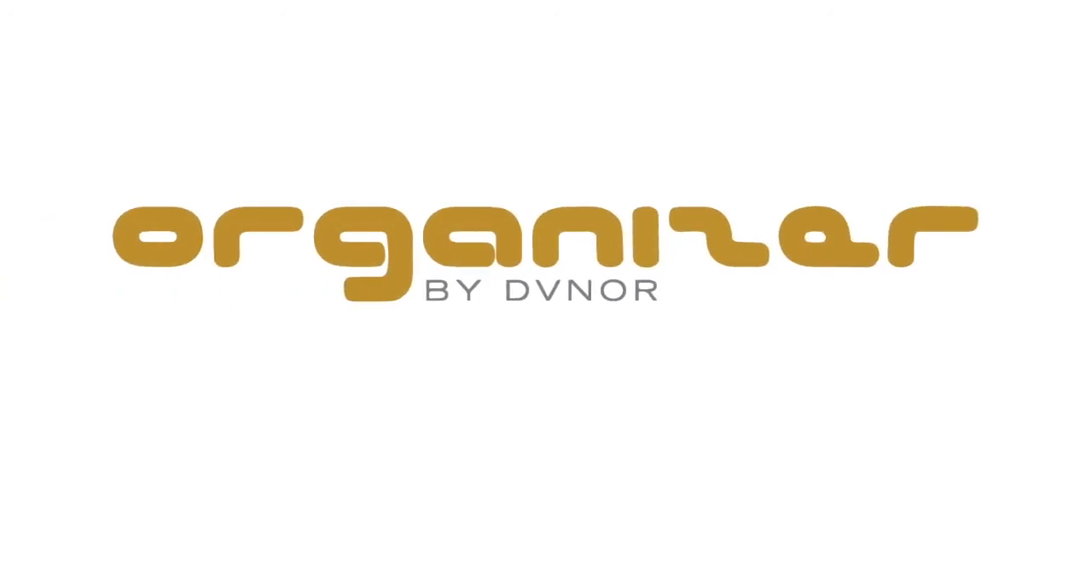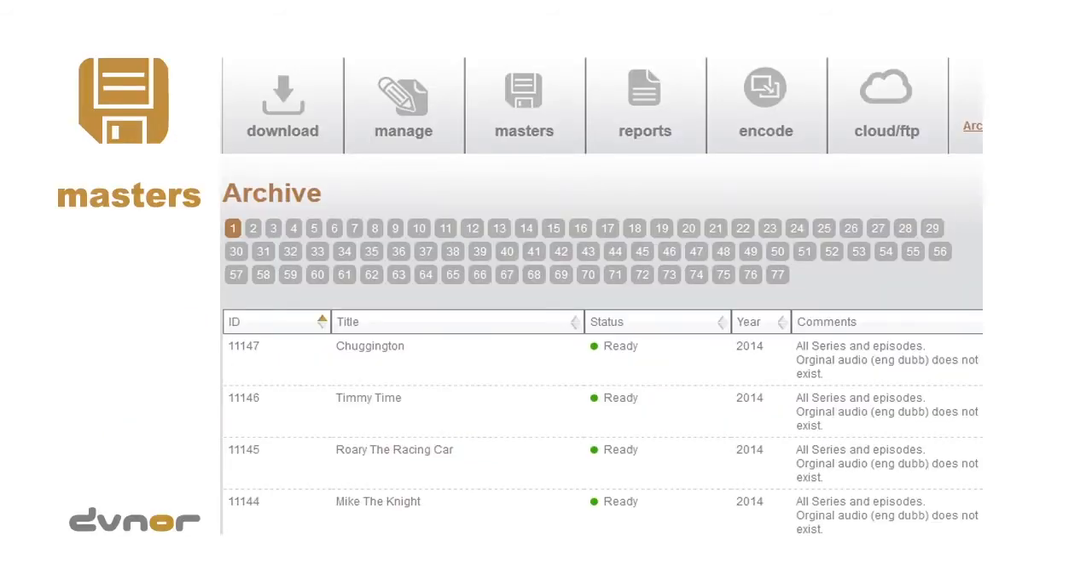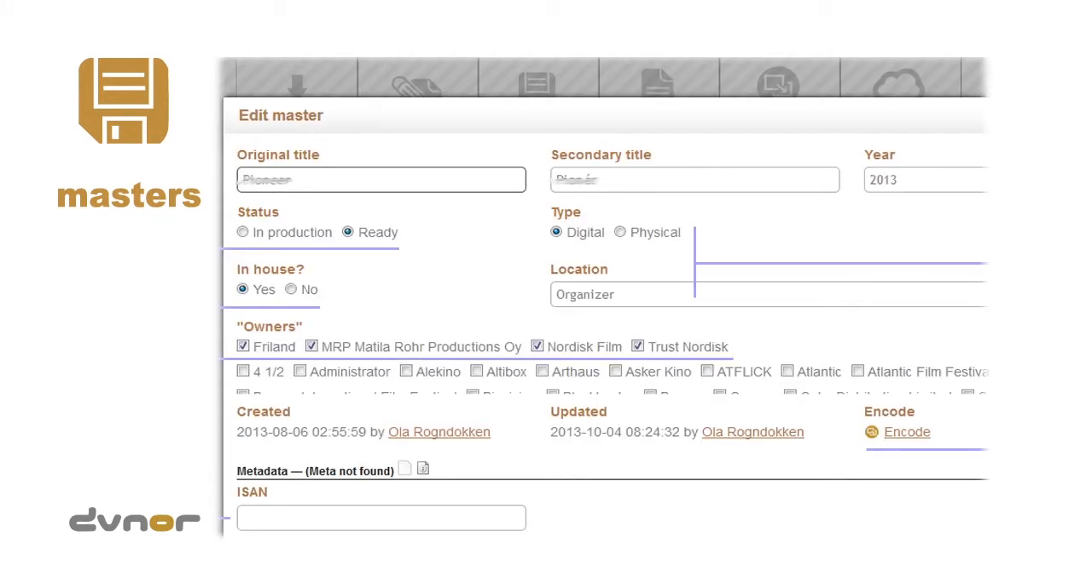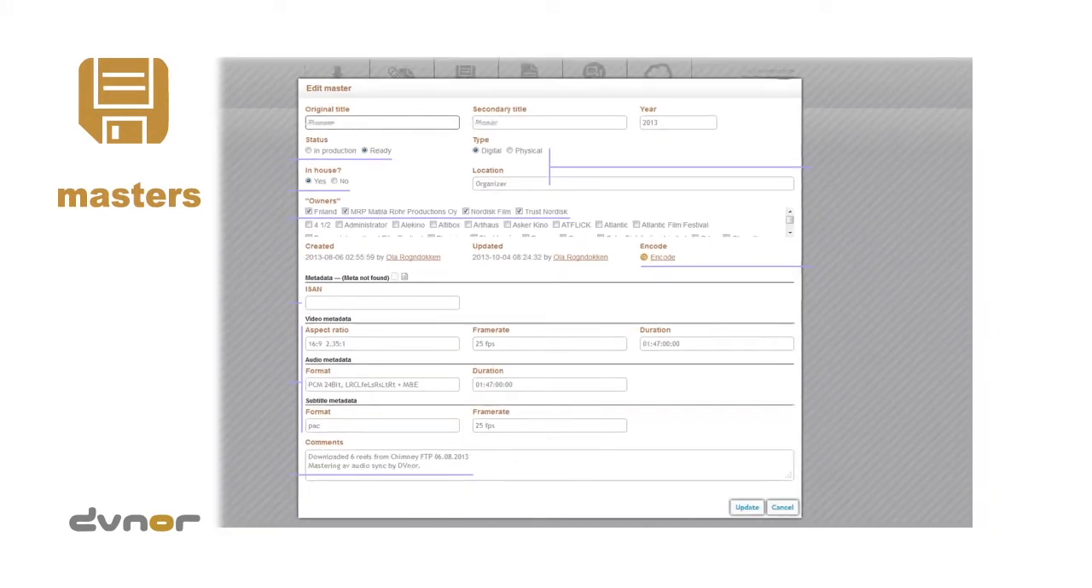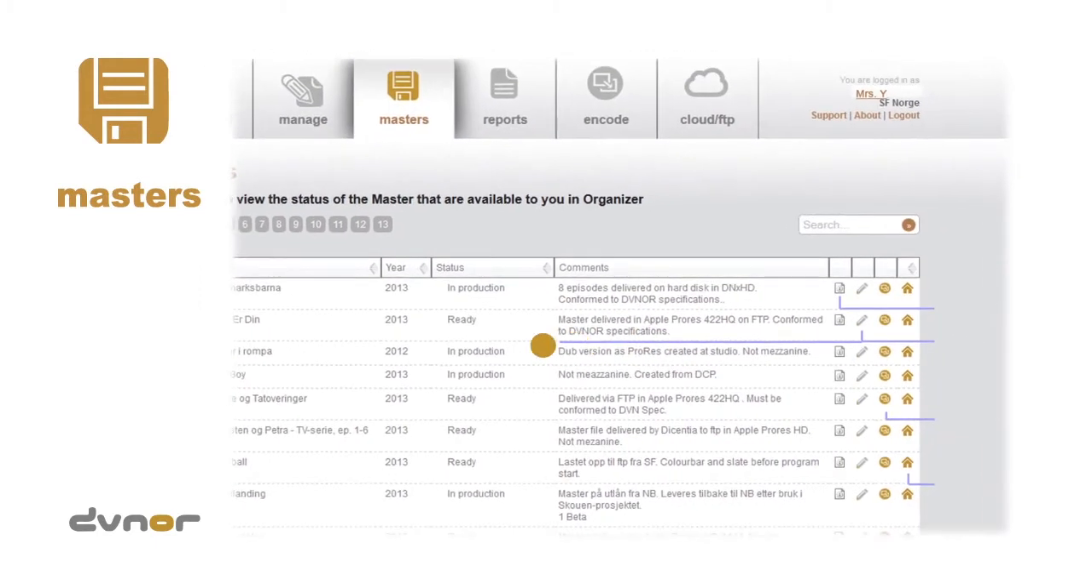Using Organizer is easy. This is how it works. The master is registered by the administrator DV Noor in Organizer. Information about the master is edited by the administrator DV Noor. Metadata can be seen and additional comments can be typed in by the rights owner. Transcoder can be used by the owner and administrator after ingest in QC.